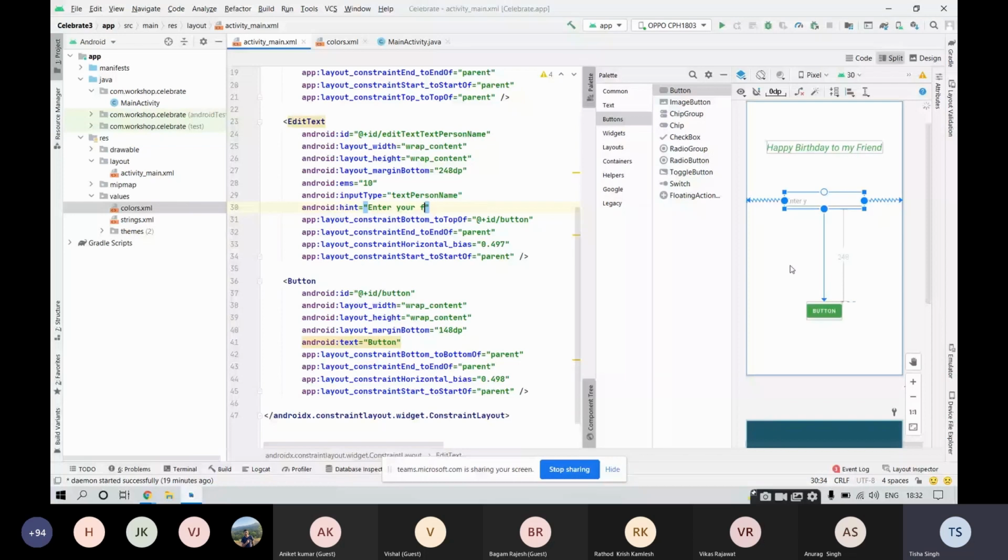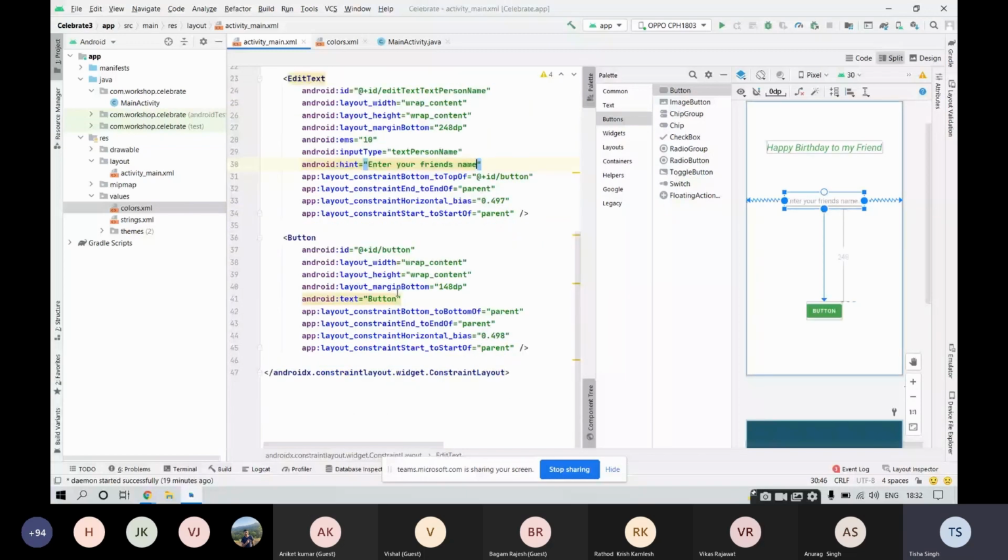Now inside this button, we have this text written button. Let's change this text of button to wish, because when this button would be clicked, we would be able to wish the person whose name is written over here. Fine. So this was all about the design.